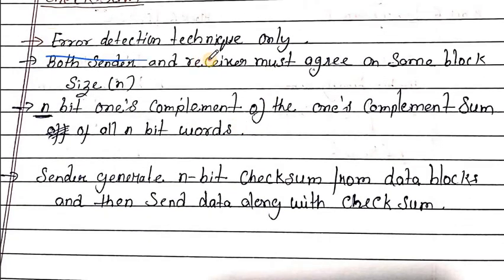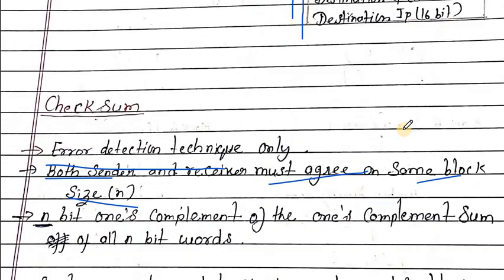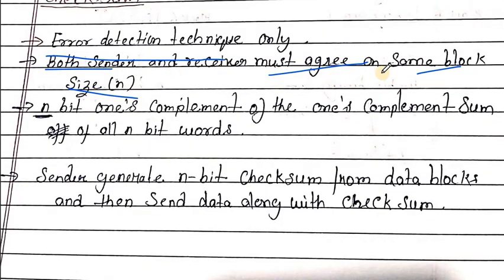Now we see what checksum is. Checksum is an error detection technique only. Error detection only, not correction. Both sender and receiver must agree on the same block size. Block size is 16, so the sender and receiver must agree on the same block. It is the n-bit ones complement of the ones complement sum of n-bit words. Don't worry, I will explain this statement with an example.